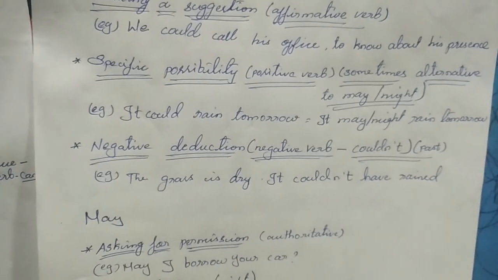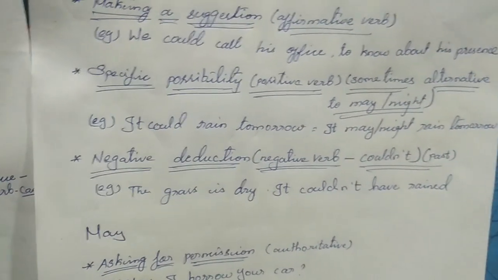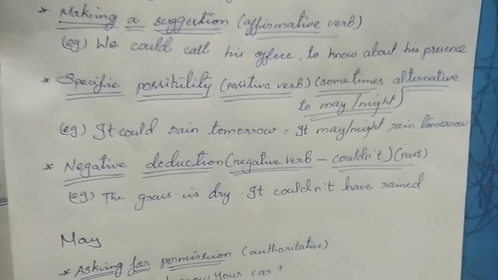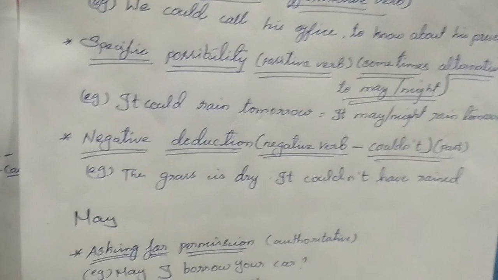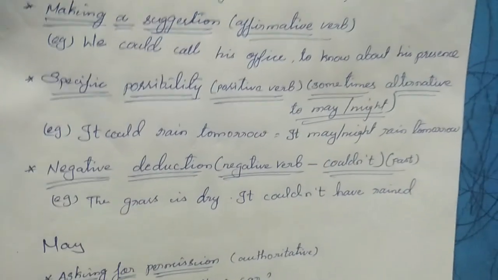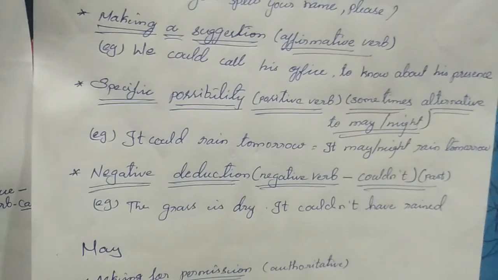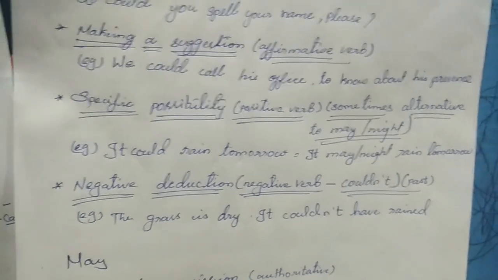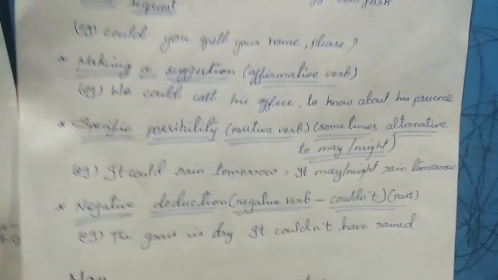Next we have negative deduction. As we had for can and can't, we have the same for couldn't. Couldn't only can be used here. Then the sentence will be in past tense. The grass is dry, it couldn't have rained. So these were the usages of can and can't, could and couldn't.